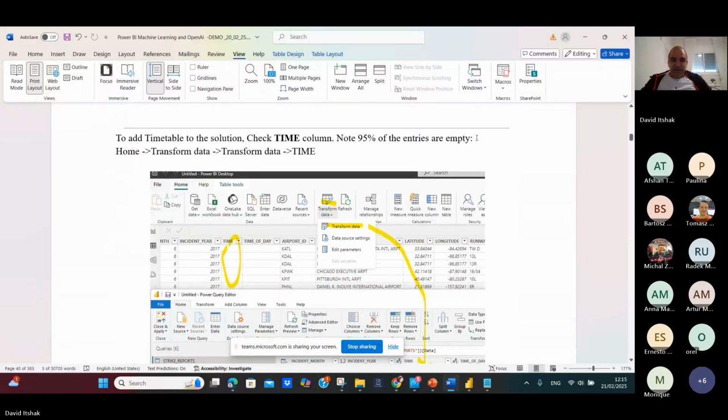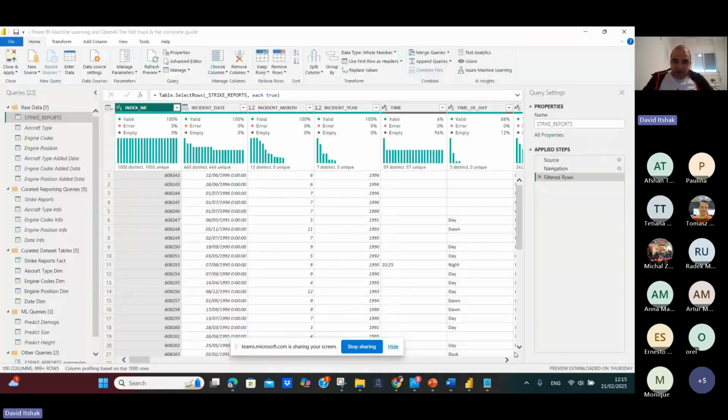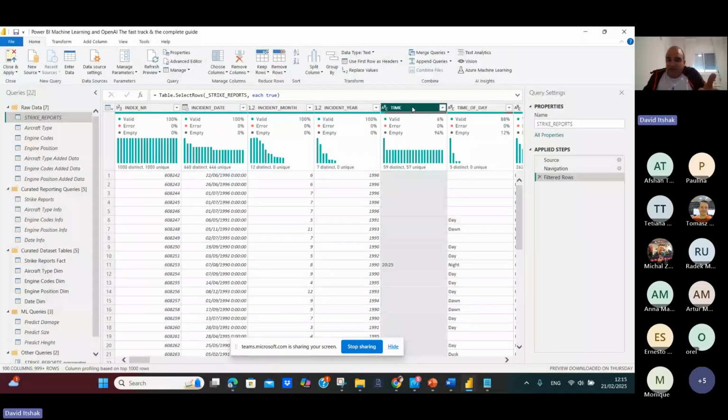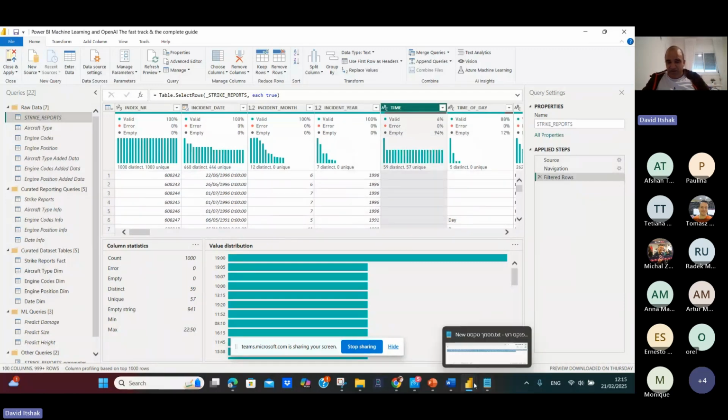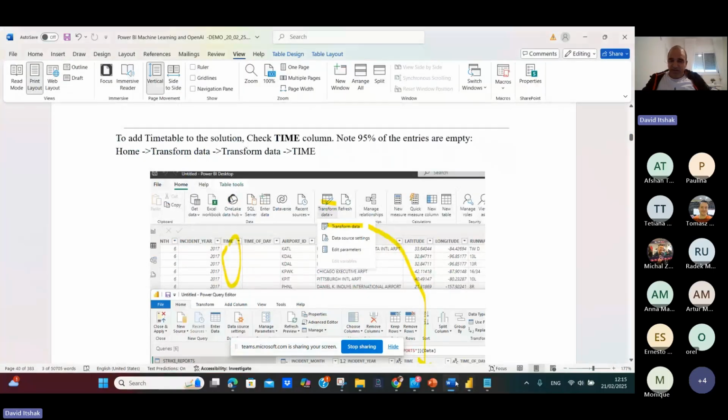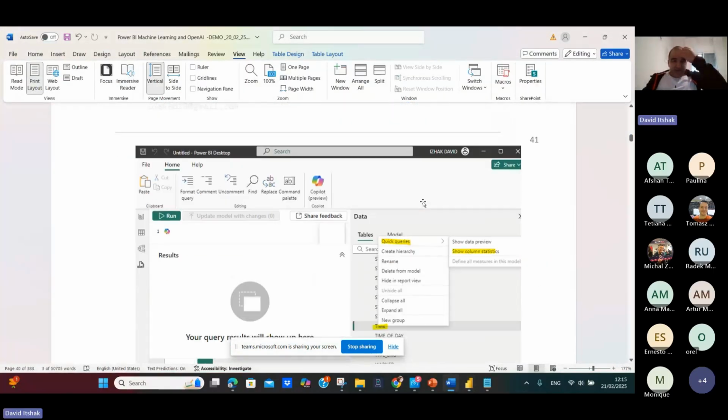Okay, so we want to find the candidate for our dimension table. If you look at the time column, okay, we go here, you can see the time column. It's not a good candidate. Why? Because there are empty values. So it's not good for the dimension table. So we have to search. You can see it here.